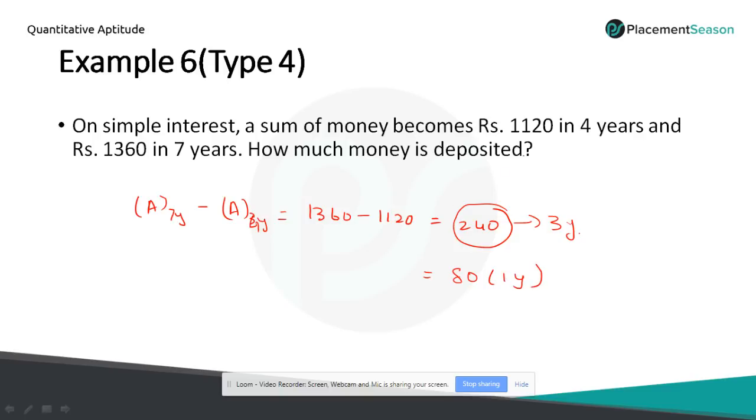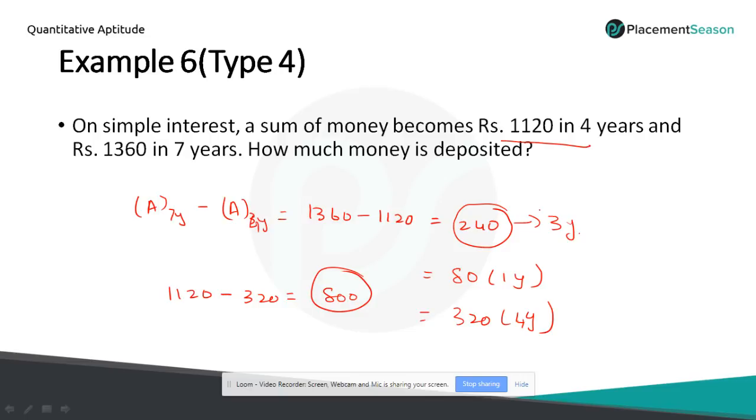So they have given the amount after 4 years. The interest for 4 years will be 320, because the interest is common for all the years. So subtract the value from this 4 year value. That is, at the end of the 4th year we have received 1120. In 1120, 320 is the interest. So if you subtract this, you will get 800. So the person has deposited 800 rupees.